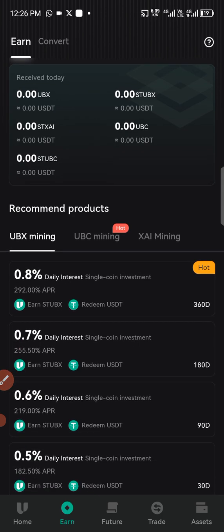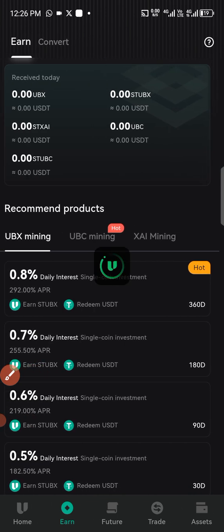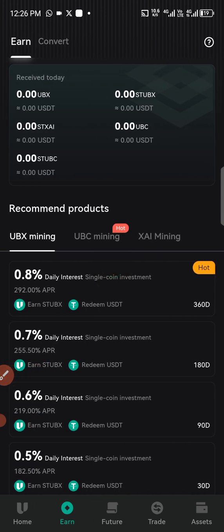Now, like I said, we have three different categories of staking on UBX Exchange. There are people that stake using what we call the UBX mining, and some people use what we call the UBC mining.